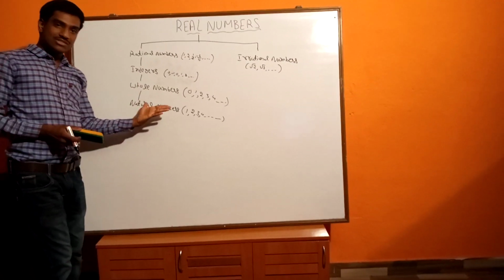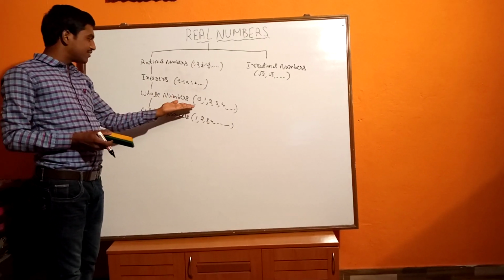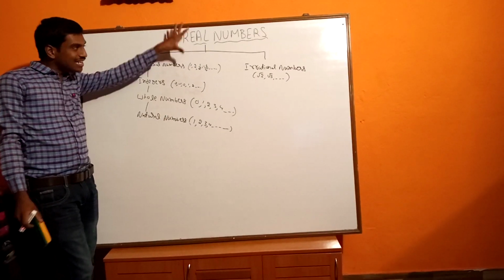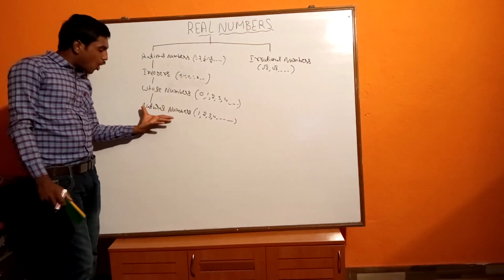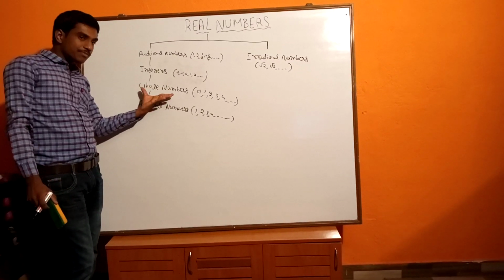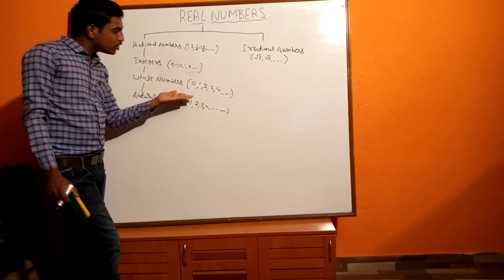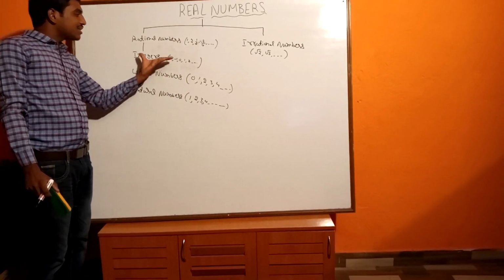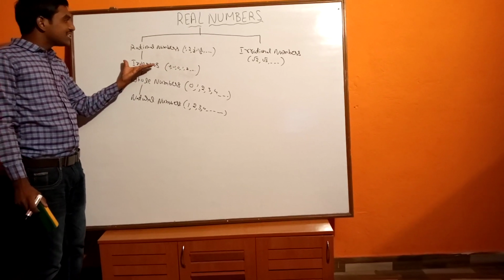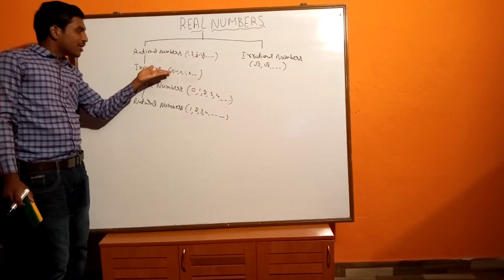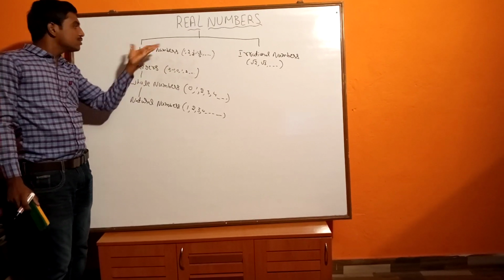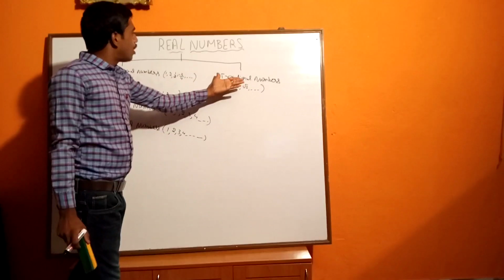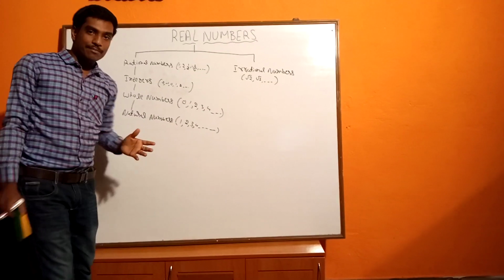Now if you understand the flow chart, we can easily see that all natural numbers are whole numbers, because in whole numbers all the natural numbers are there. We have just included 0 here. Again, all whole numbers are in integers. All integers are rational numbers, because if you divide all integers by 1, then you can easily say that they are rational. And all irrational numbers are real numbers.